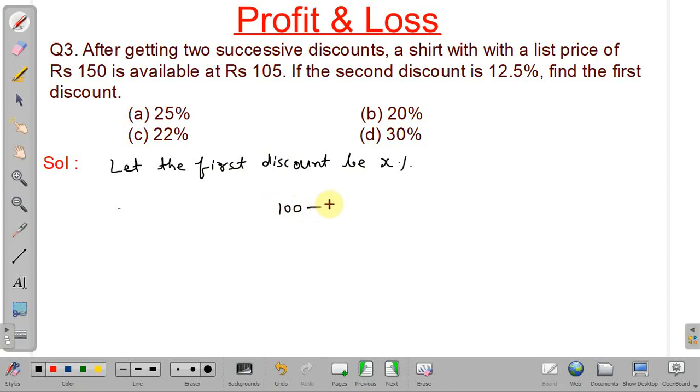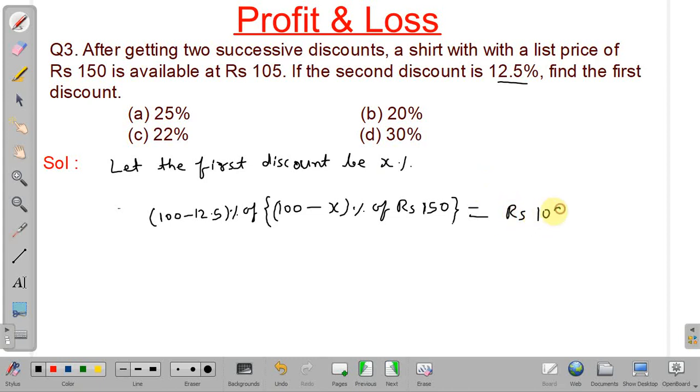So after first discount it will be 100 minus x% of mark price, that is rupees 150, over this second discount will be given. So what is second discount? 12.5%. So 100 minus 12.5% of this much. Okay. So this will be equal to the selling price. So customer has to pay 105 rupees. So it will be equal to rupees 105.